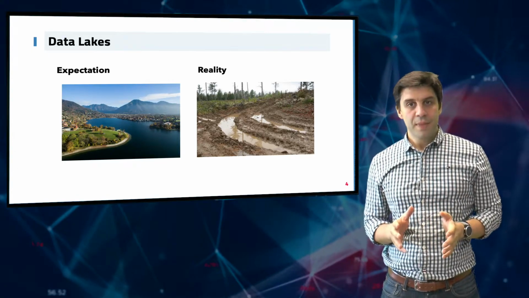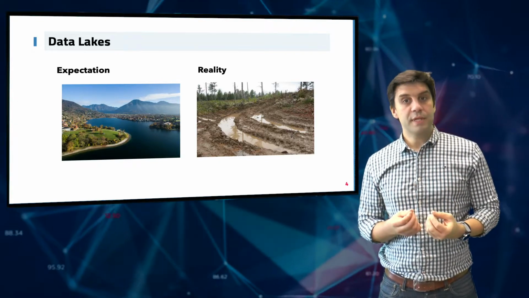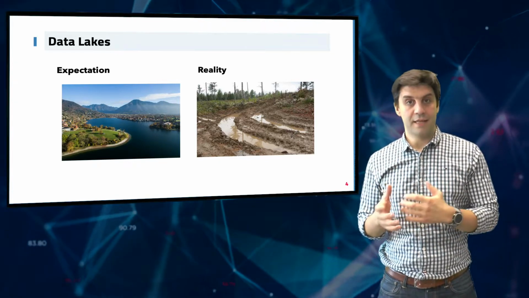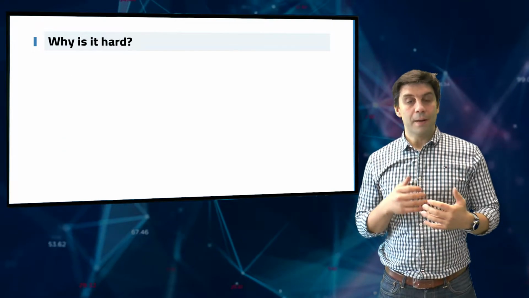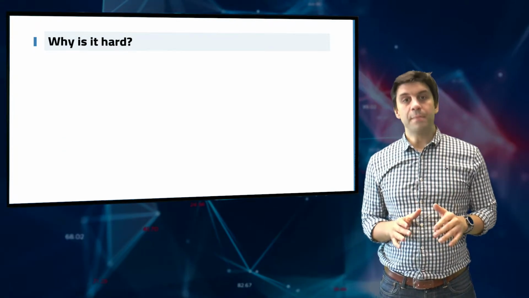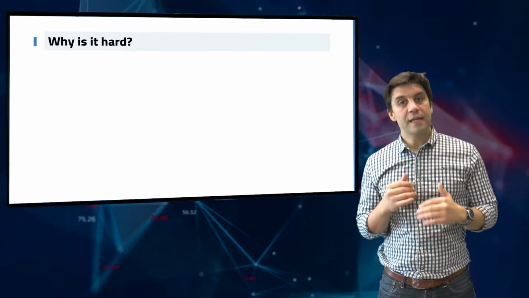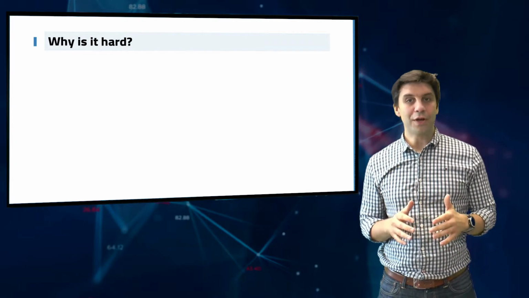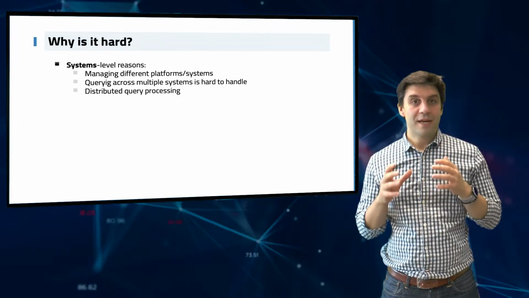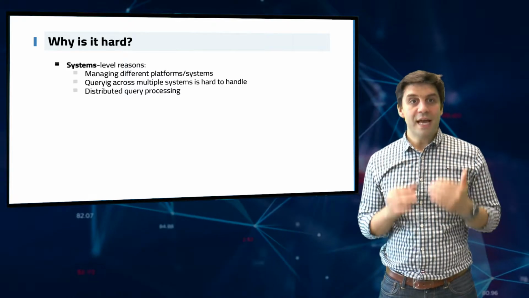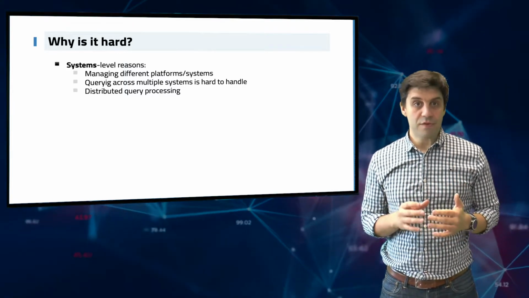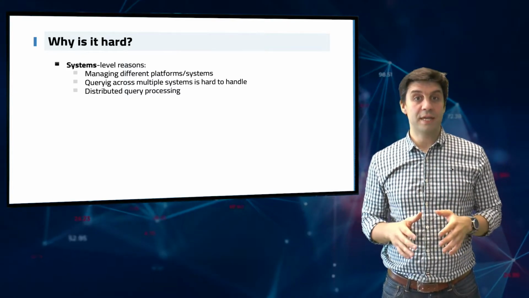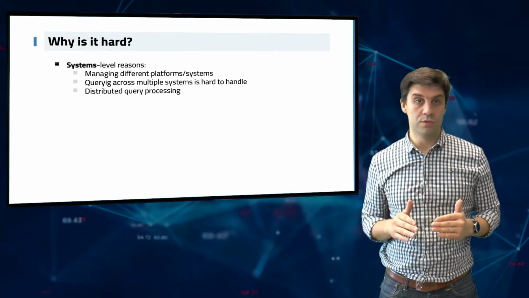But you may ask me, why do we end up with data swamps instead of beautiful data lakes like the one we see in the picture? Well, there's a lot of reasons. The simple answer to this is that it is really difficult, but I will also give you a longer answer. First, there are technical reasons. Data comes from different databases and platforms. They have different data formats and organizations cannot agree on those.